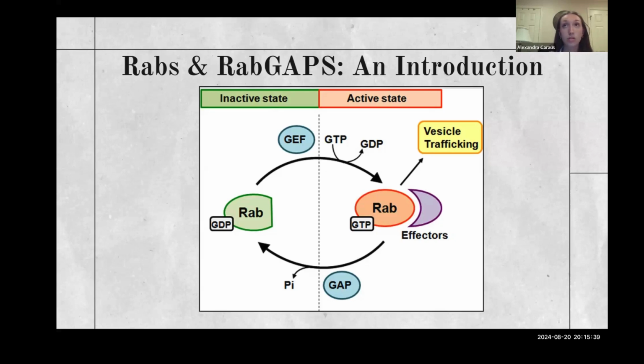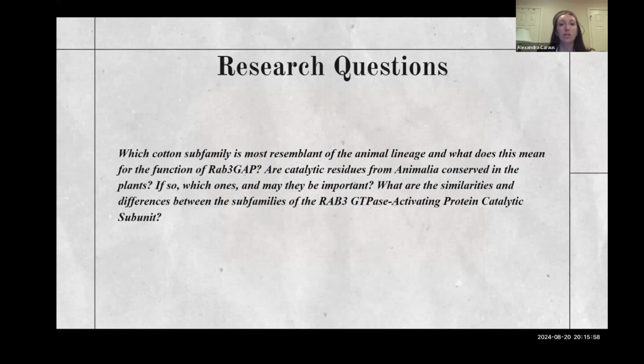So doing this, we wanted to know which subfamily was more like the human Rab3GAP, and what might this mean for its function in cotton. So essentially our research questions were to know which cotton subfamily was most resemblant of the animal lineage, and what might that mean for the function of Rab3GAP in cotton.